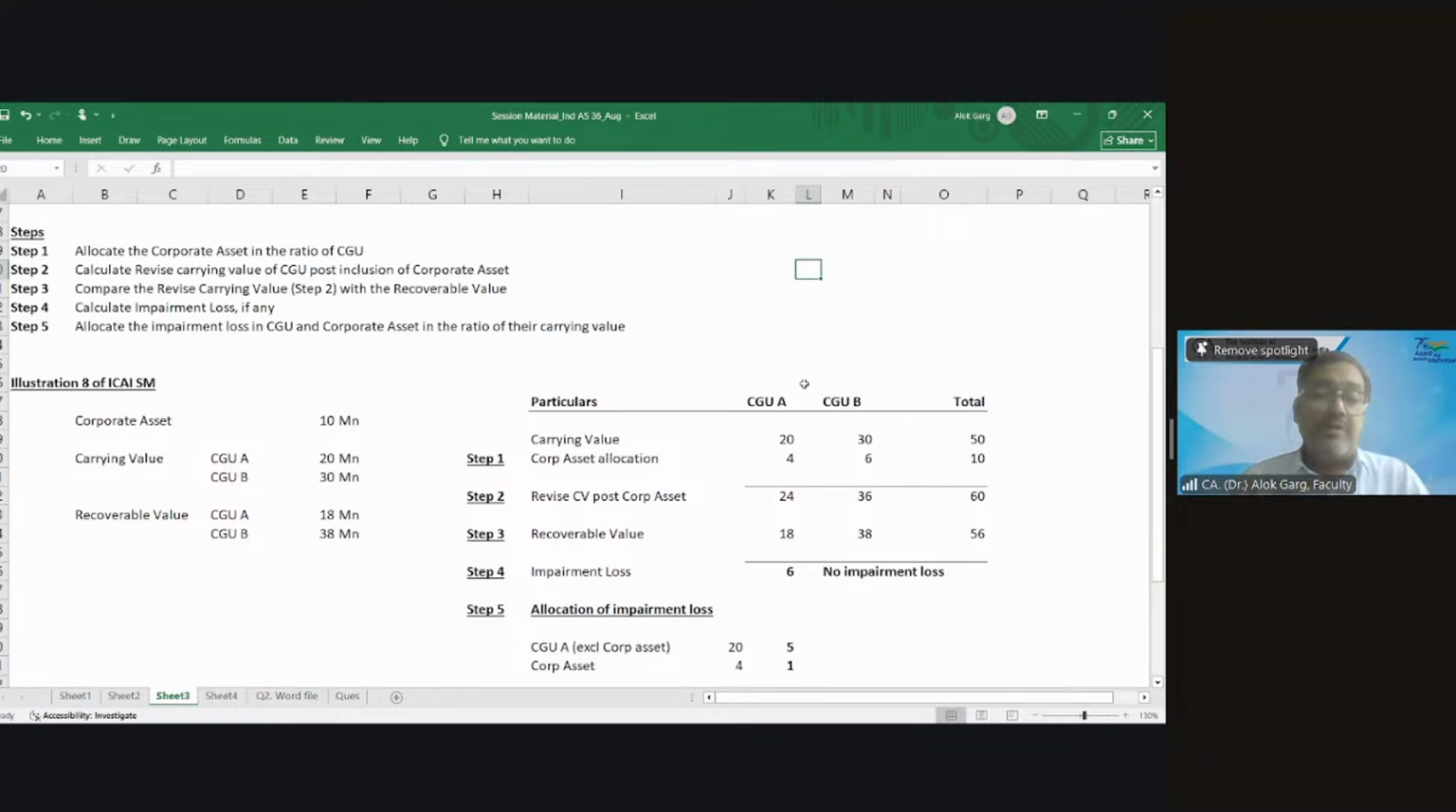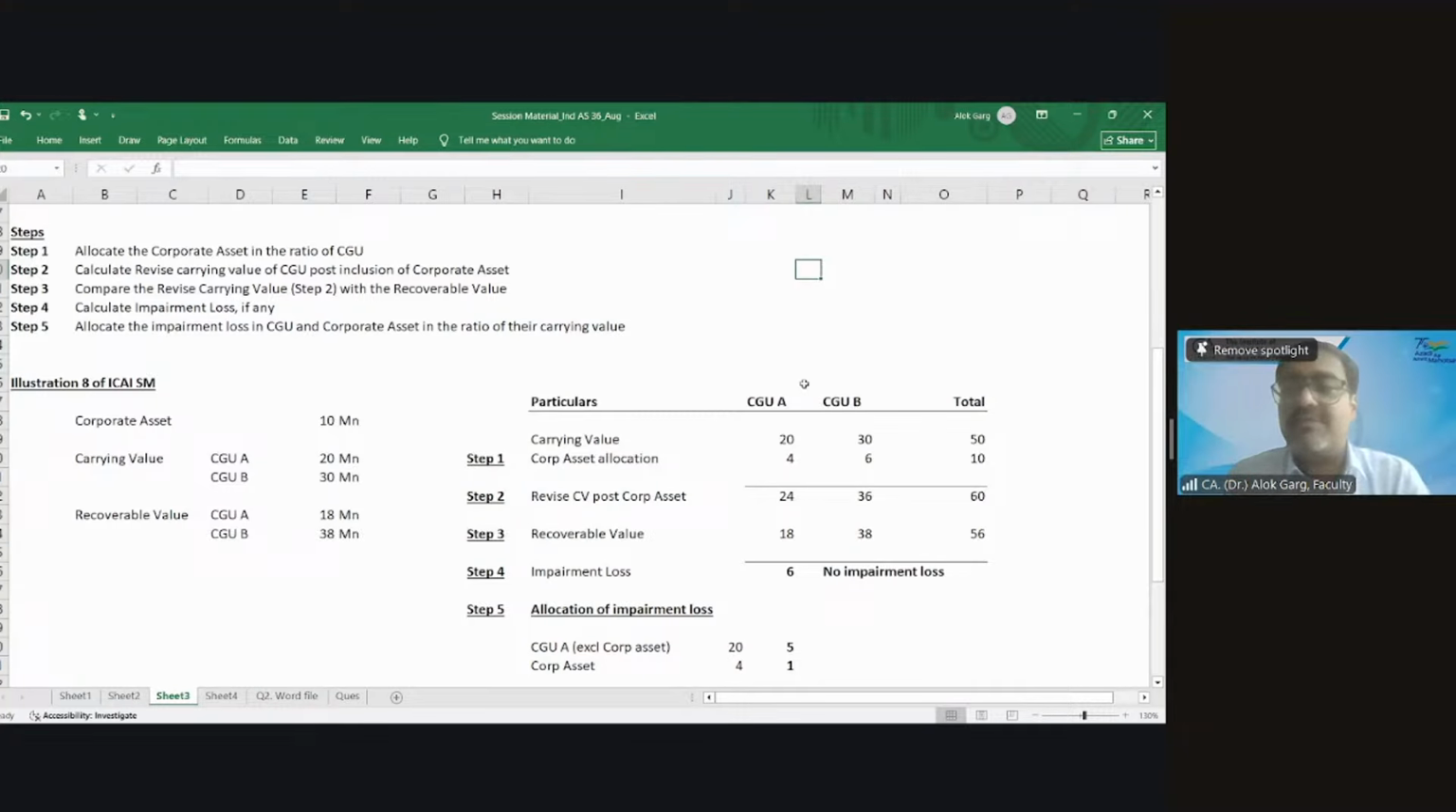So now you understood the concept of the recoverable value, right? First of all, what we should do: this office building is for the entire company, and the organization is bifurcated into CGUs, cash generating units. So first you need to allocate the corporate asset in the ratio of the carrying value of CGU. Step number 1.